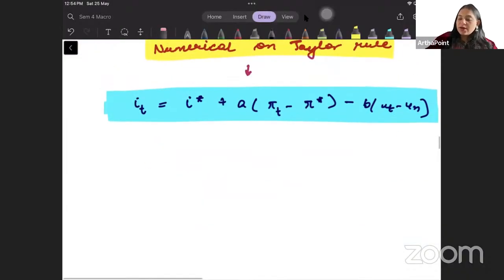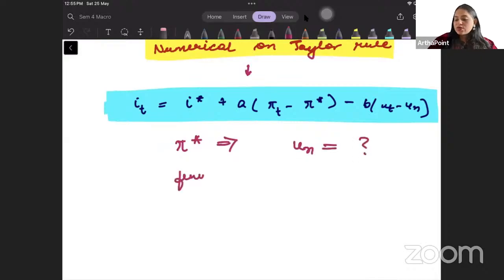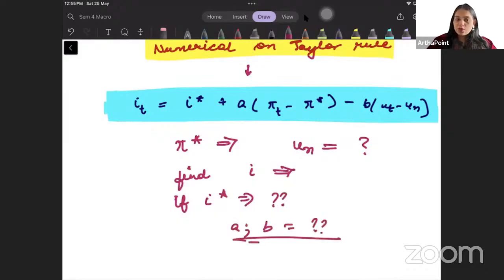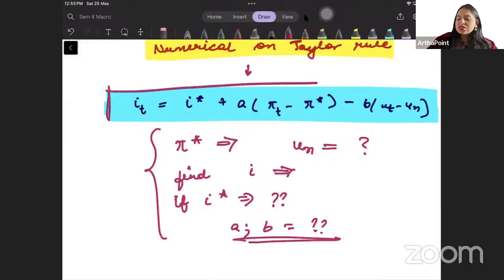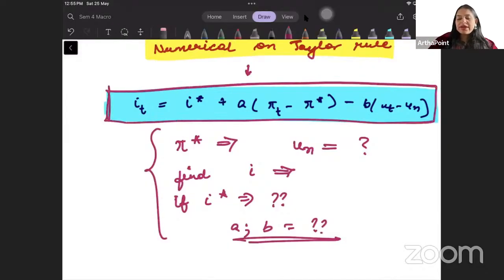So what they will do now? They will give you your target inflation. They will give you your natural rate of unemployment, and they may ask you that find your interest rate in the economy if your target interest rate is this much, and the parameters A and B will be given to you. So something or the other, कुछ manipulate करके, using this equation, they may go ahead and they may give you a numerical in exam.